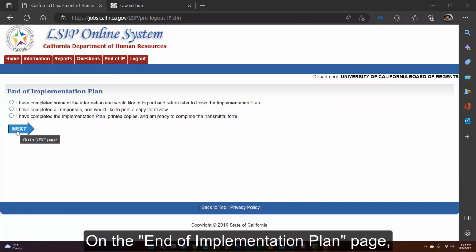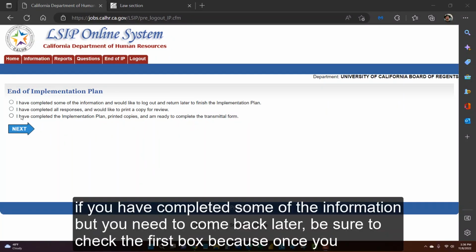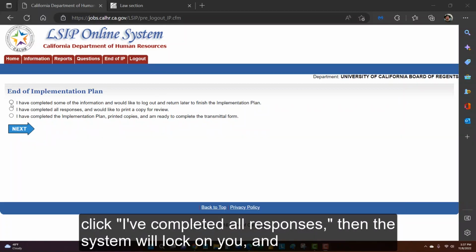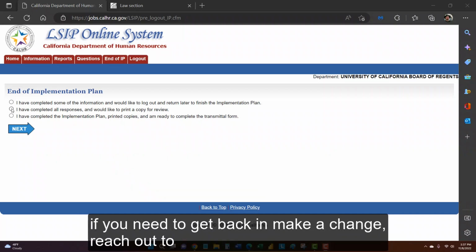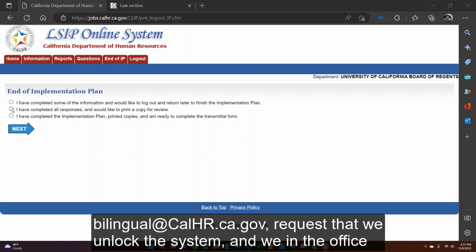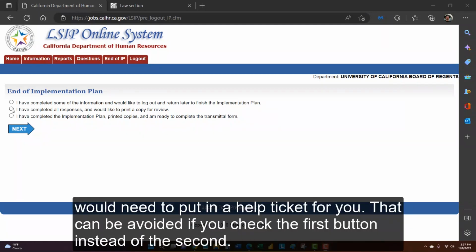On the end of implementation plan page, if you have completed some of the information, but you need to come back later, be sure to check the first box, because once you click I've completed all responses, then the system will lock on you, and if you need to get back in and make a change, reach out to bilingual@calhr.ca.gov, request that we unlock the system, and we in the office would need to put in a help ticket for you. That can be avoided if you check the first button instead of the second.